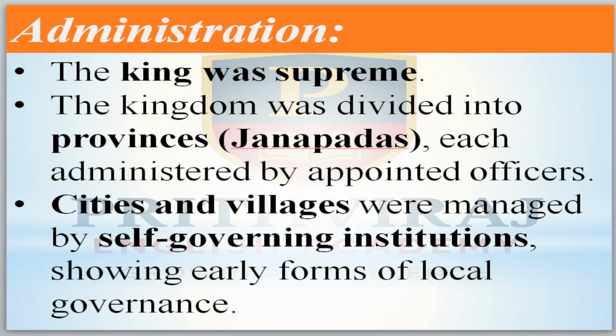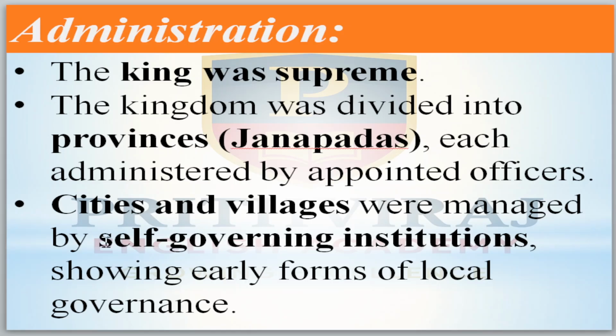First is administration. The king was supreme in their dynasty. The kingdom was divided into provinces, Janapadas, which nowadays we call states. These provinces were administrated by appointed officers who looked after them. Cities and villages were managed by self-governing institutions, like today's Gram Panchayat and Taluk Panchayat. They also had self-ruling institutions.